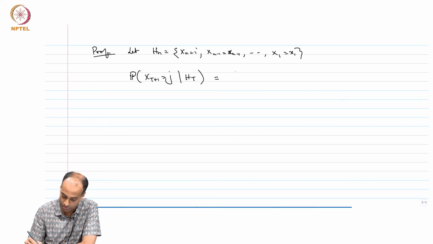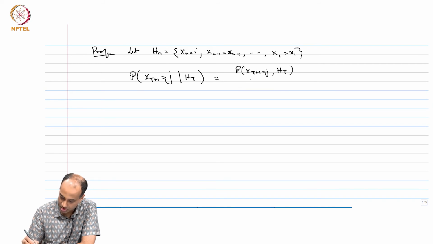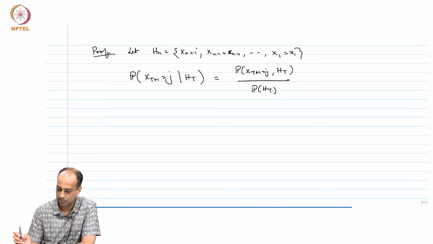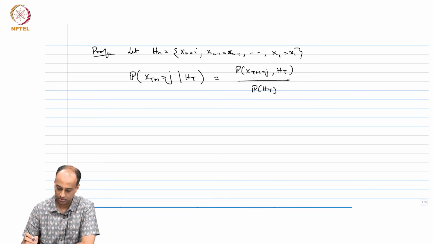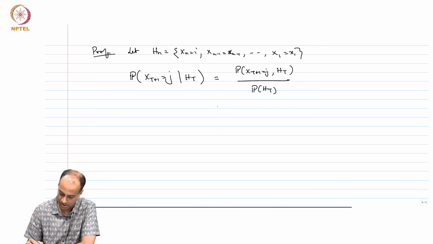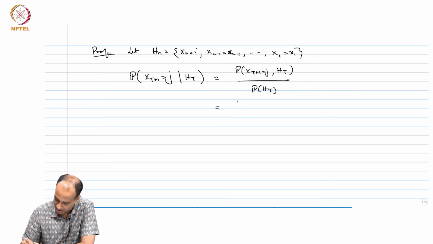So, this is equal to the probability that X t plus 1 equals j intersection H t, over P of H t. Now, I am going to use total probability. I am going to write the denominator the same, P of H t.